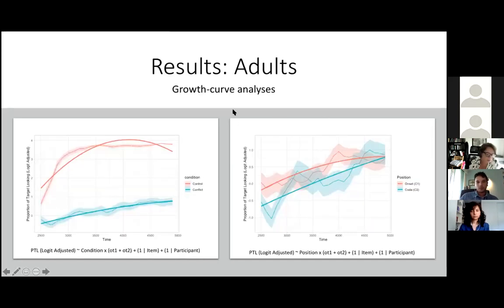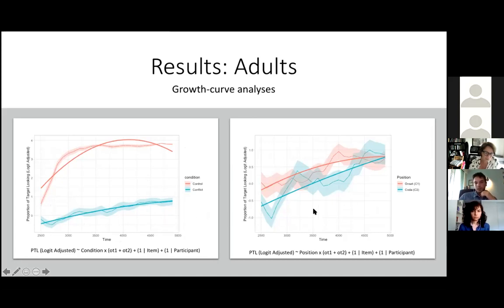As for the growth curve analysis, we did the same thing, two analyses. First we compared the control and the conflict trials. As you can see here, for the control trials, there was a sharp increase of looks toward the target, and then it remained stable during the whole post-naming phase, indicating a fast recognition of the word. Whereas for the conflict trials, there was a slow and steady increase during the whole post-naming phase, indicating still a C bias, but a slower recognition of the word.